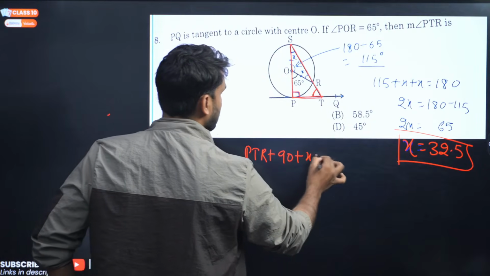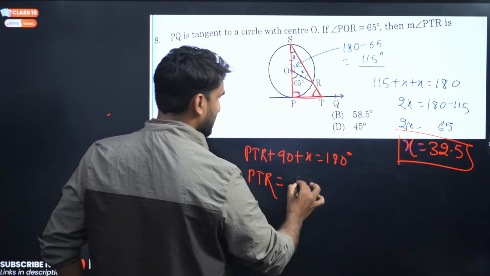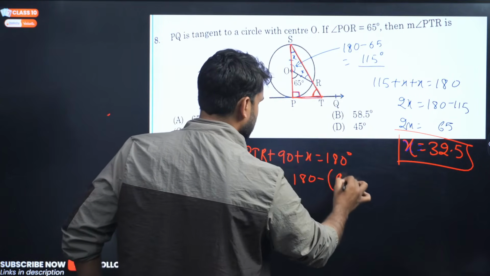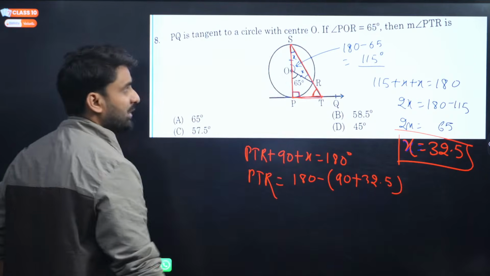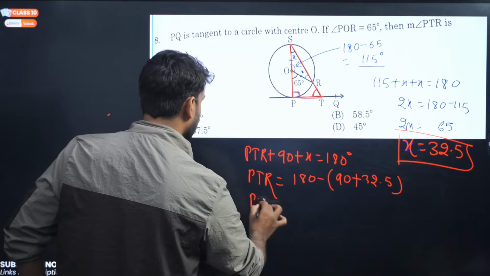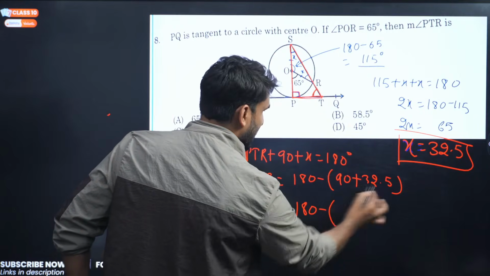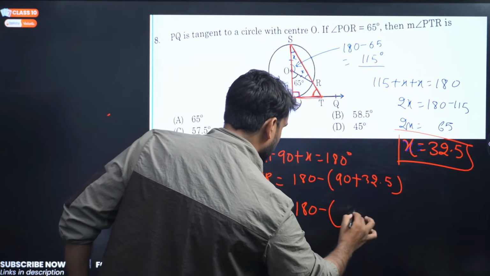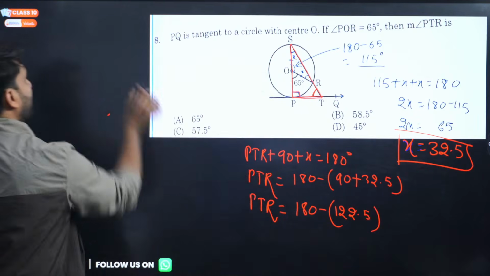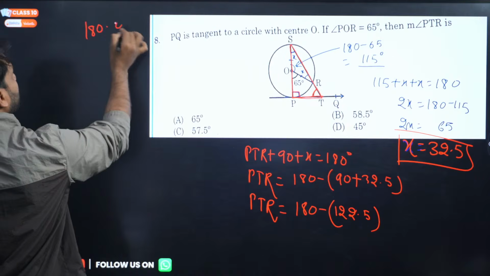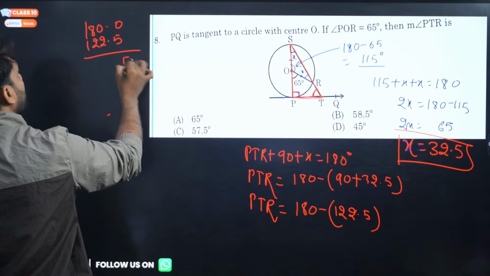So PTR plus 90 plus x will be equal to 180 degrees, right? So PTR will be equal to what? 180 minus (90 plus x). And x is equal to what, my dear? 32.5. So can we solve this? So PTR will be equal to 180 minus (90 plus 32.5), which is 122.5. So 180 minus 122.5 will be your answer.